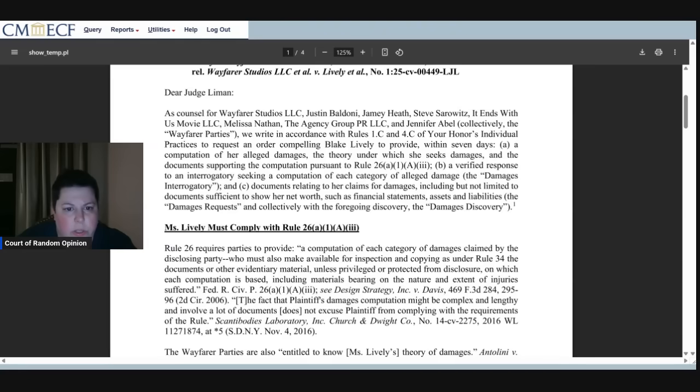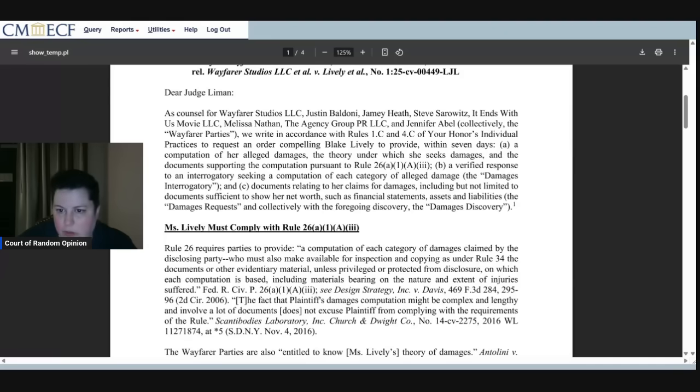Justin Baldoni and the Wayfarer parties have just filed a new motion to compel some information from Blake Lively, so I'm going to run through that with you real quick. The parties are requesting an order compelling Blake Lively to provide within 7 days a computation of her alleged damages, the theory under which she seeks damages, and the documents supporting the computation pursuant to Rule 26 and a bunch of letters.